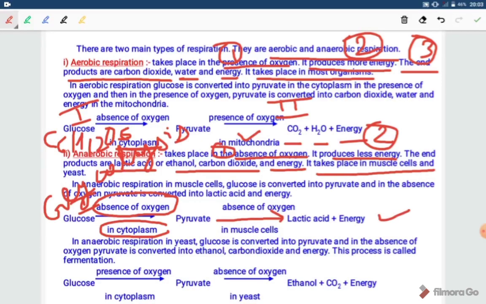And if we are talking about anaerobic respiration in yeast or bacteria, then what will happen? Glucose will broken down in pyruvate. First step, it will be in cytoplasm. Then second step, pyruvate, which is 3-carbon compound, will be broken down into ethanol, carbon dioxide and energy. This takes place in the absence of oxygen.